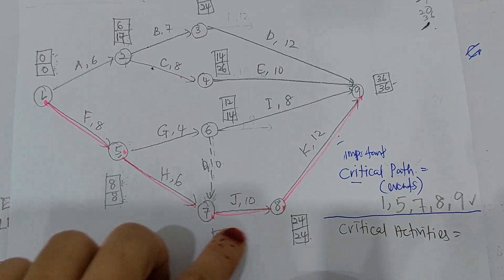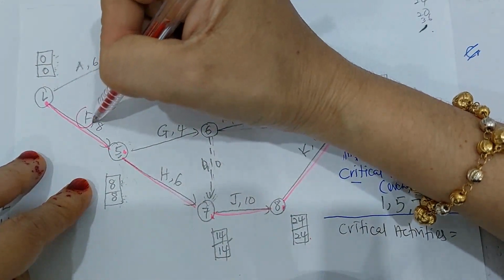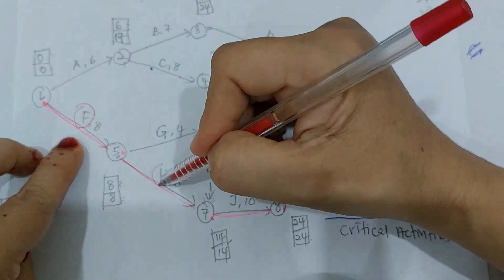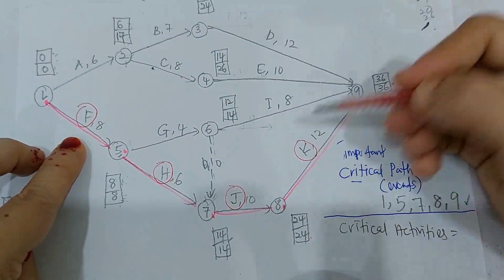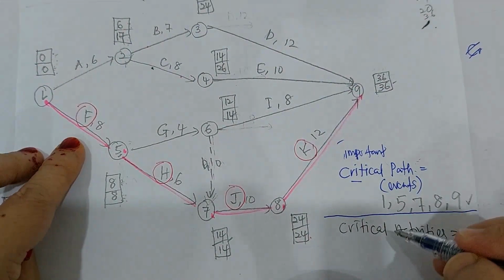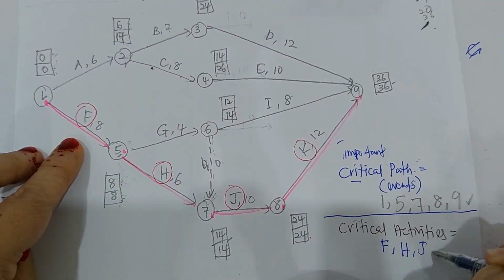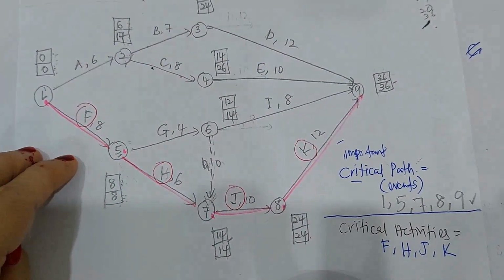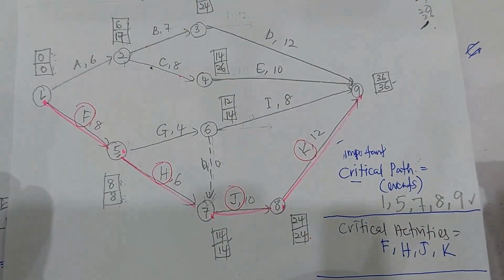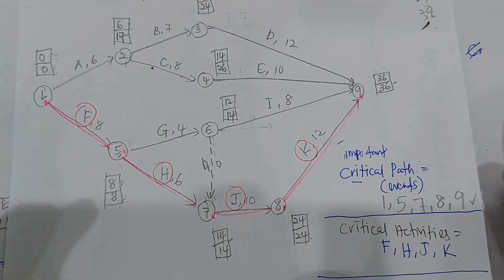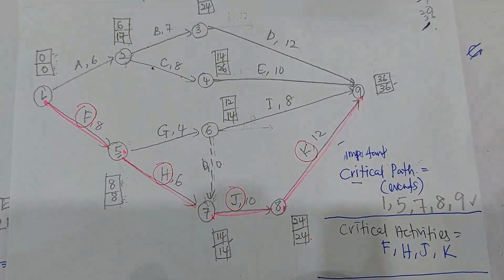You have highlighted your critical path over here, then you just take the critical activities. First is F, second is H, third one is J, and the fourth one is K. So your critical activities, the answer is very straightforward: F, H, J, and also K. Okay, the answers are very straightforward, but you have to make sure that your diagram and your calculation is correct.